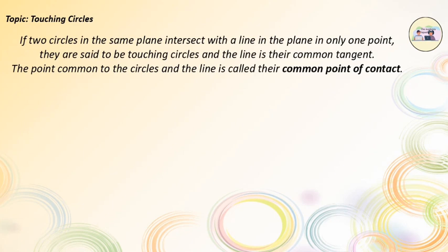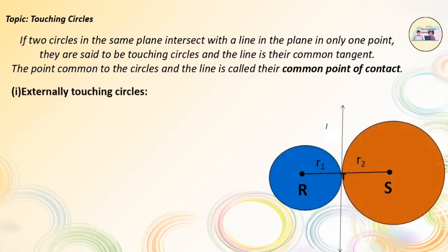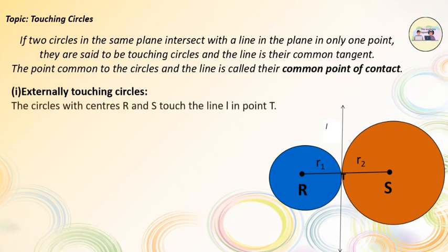There are two types of touching circles, that is, externally touching circles and internally touching circles. In externally touching circles, in the figure, the circles with centers R and S touch the line L at point T. Such circles are called externally touching circles.